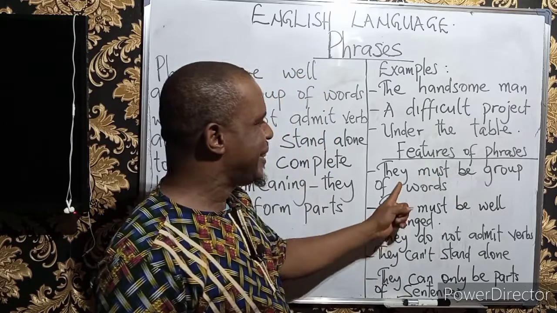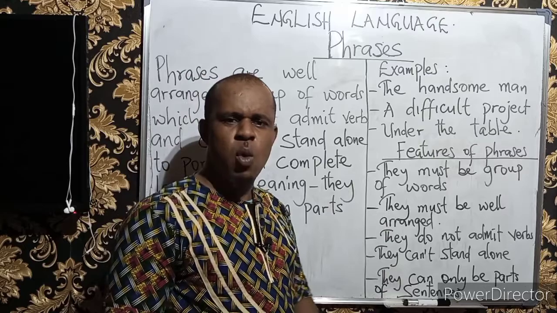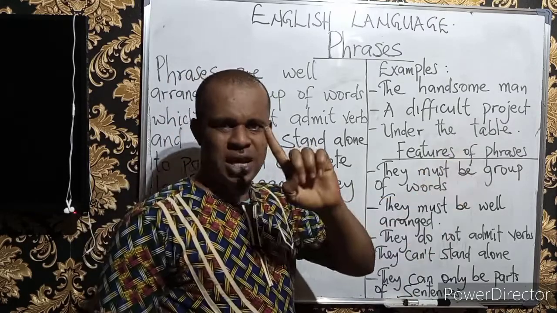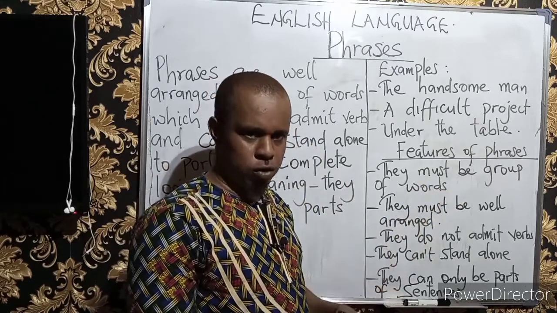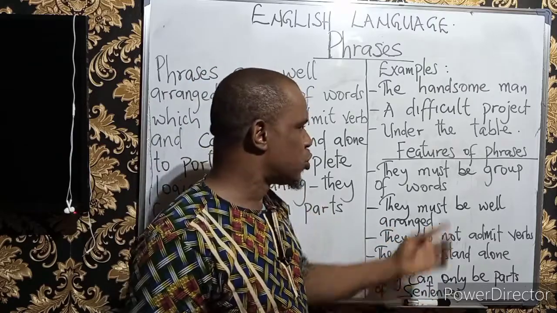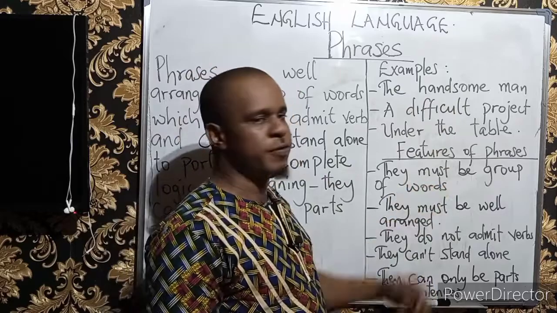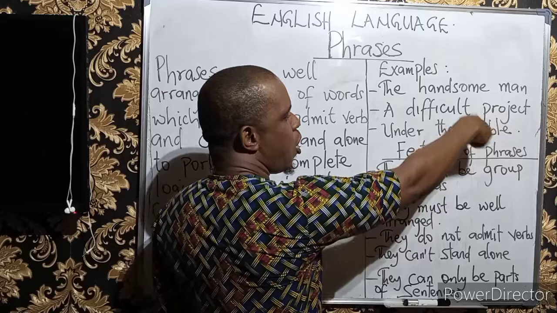Number one, they must be a group of words. Like I said when I started, when we mention phrases, phrases cannot be a word. They can never be single words. They can only be a group of words. So when we define them to be a group of words, in their characteristics, each time we see phrases, they must involve a group of words. And if you look at what we have from the examples, they are all groups of words.